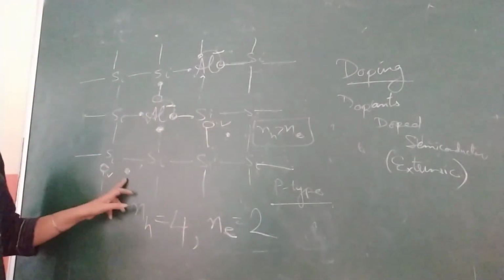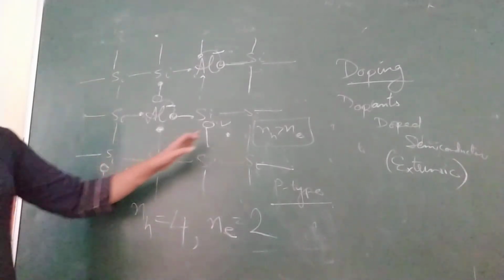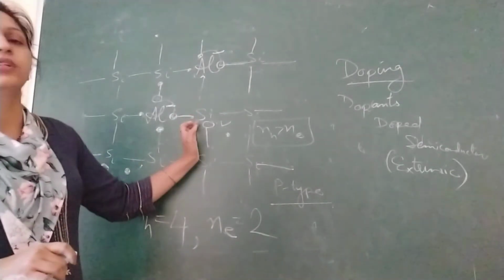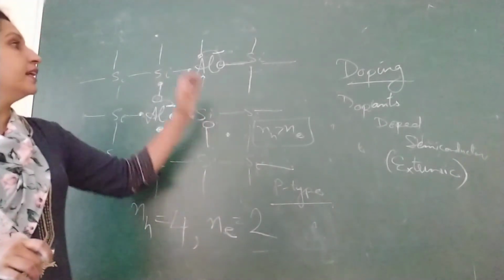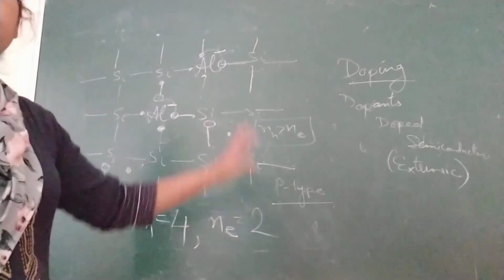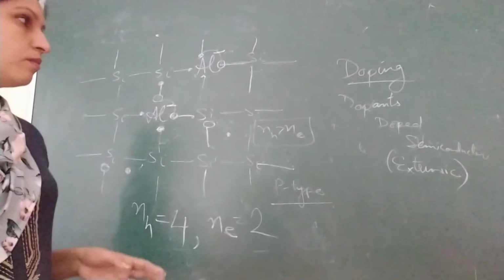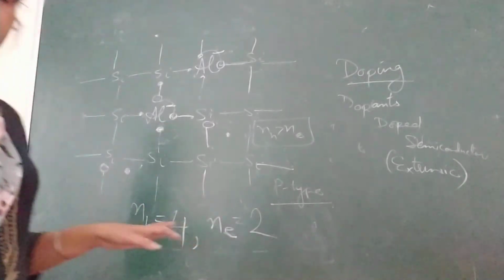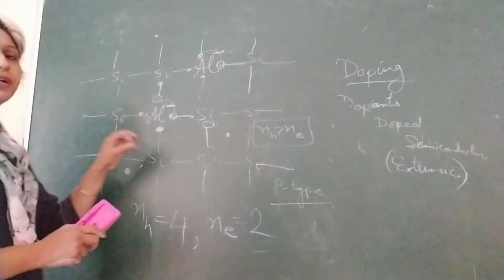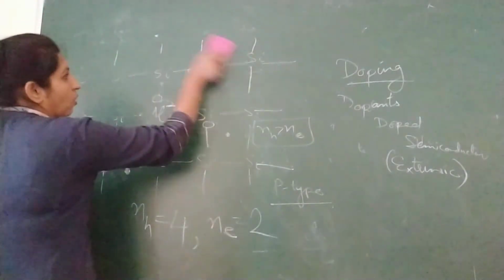Similarly, this electron-hole pair that formed is already balanced, because the electron became free, so a hole is created. Here also the electron became free, so a hole is created. Means to balance all the negative charges, we have positive charges. So overall charge on a p-type semiconductor is also 0. Okay, so what we have discussed till now is just a quick summary of that. Tomorrow we'll discuss the difference between all these.